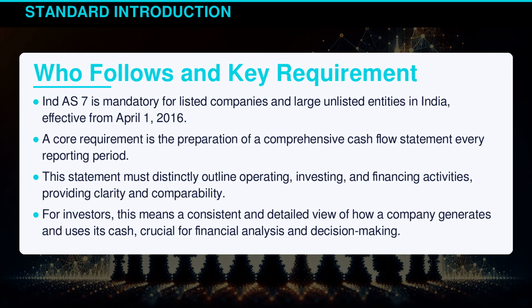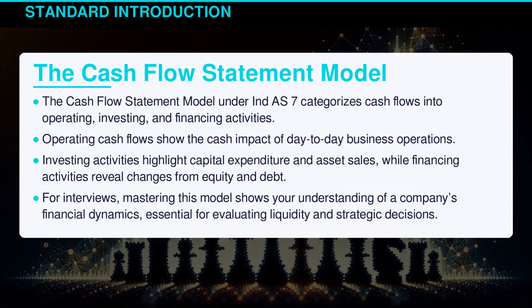financial analysis and decision-making. The cash flow statement model under Indian Accounting Standard 7 categorizes cash flows into operating, investing, and financing activities. Operating cash flows show the cash impact of day-to-day business operations. Investing activities highlight capital expenditure and asset sales, while financing activities reveal changes from equity and debt. For interviews, mastering this model shows your understanding of a company's financial dynamics, essential for evaluating liquidity and strategic decisions.